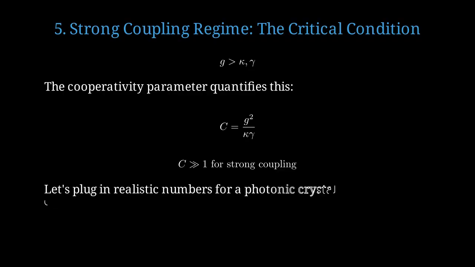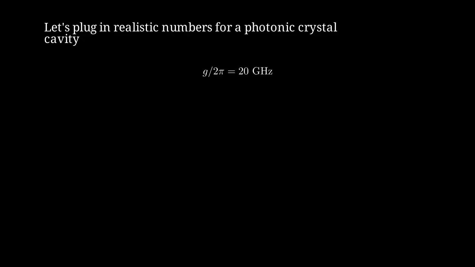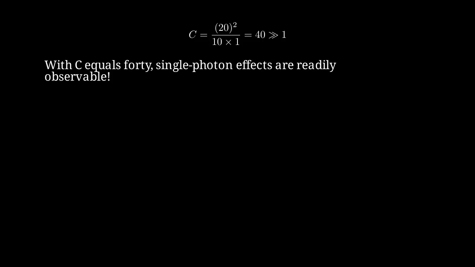Let's calculate with realistic numbers for a state-of-the-art photonic crystal cavity. Coupling rate G over 2 pi equals about 20 gigahertz. Cavity decay rate kappa over 2 pi equals about 10 gigahertz. Atomic decay rate gamma over 2 pi equals about 1 gigahertz. This gives cooperativity of 40, well into the strong coupling regime. With cooperativity of 40, single-photon nonlinear effects become readily observable.